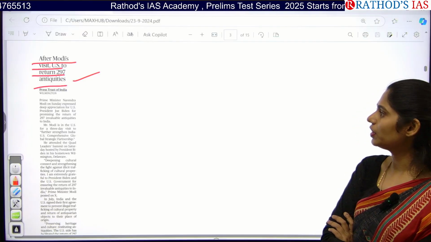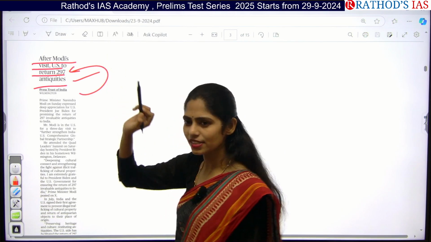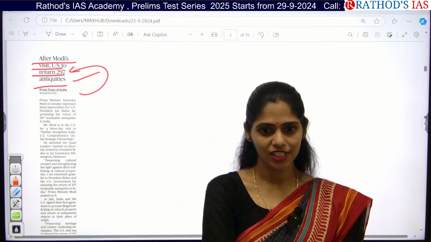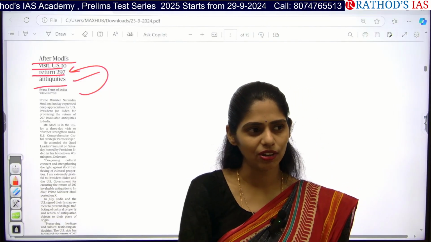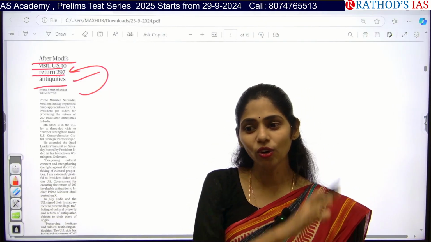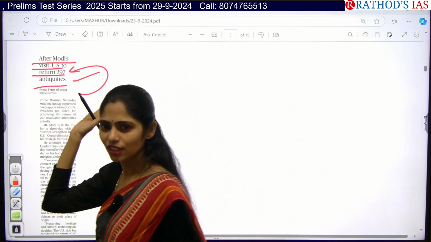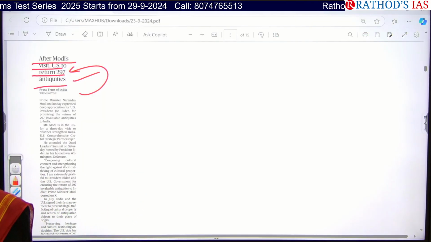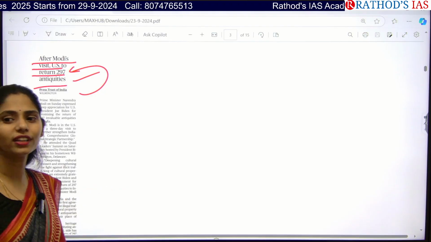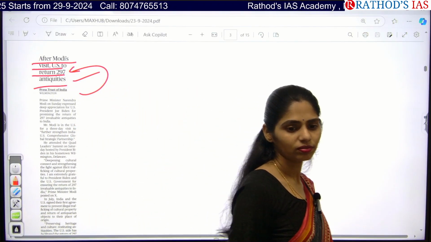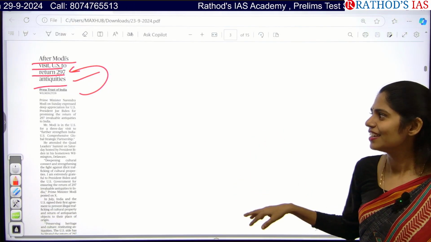So because of this, tell me how these antiquities went to the US? Smuggling, yes or no? There are many movies which depict smuggling of olden things to other countries, and even there is one movie of an IAS officer, the Bhagmati movie, which shows the smuggling of idols of very old historic temples. Yes, regarding this, yes. So now let us see.